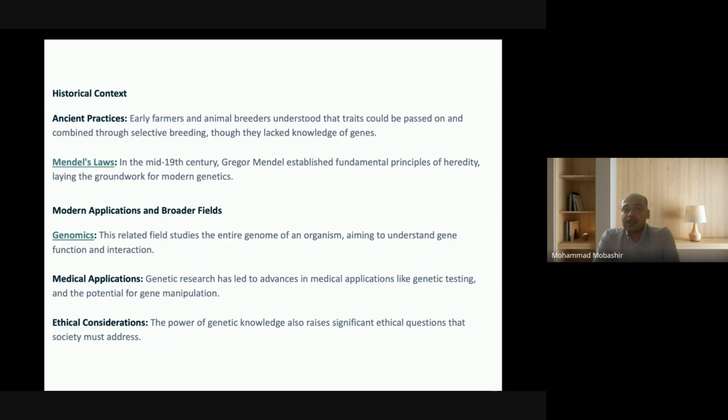Modern applications and broader fields are genomics, medical applications, and ethical considerations. Genomics is a related field that studies the entire genome of an organism, aiming to understand gene function and interaction. Genetic research has led to advances in medical applications like genetic testing and the potential for gene manipulation. What are the ethical considerations? The power of genetic knowledge also raises significant ethical questions that society must address.